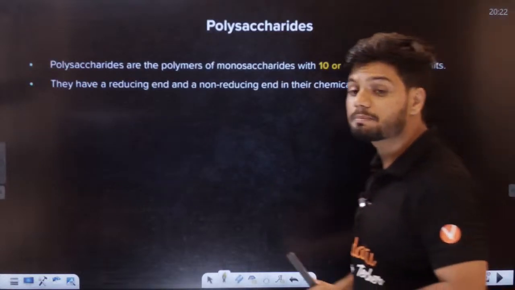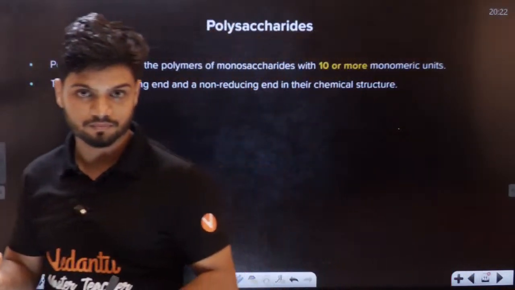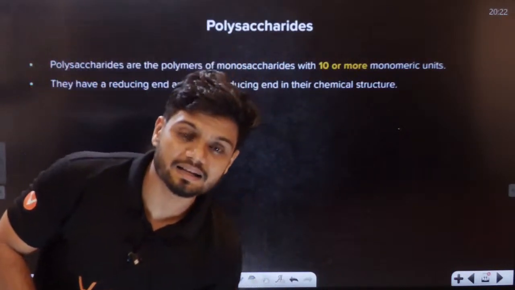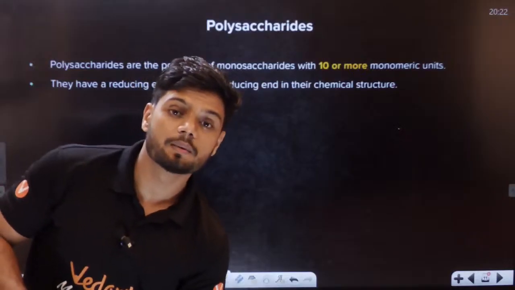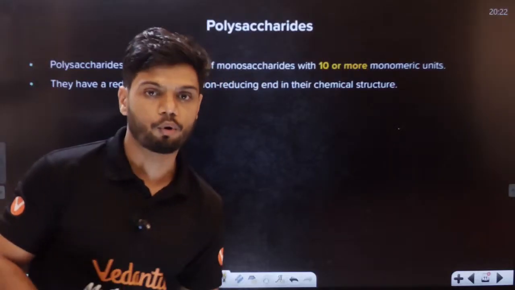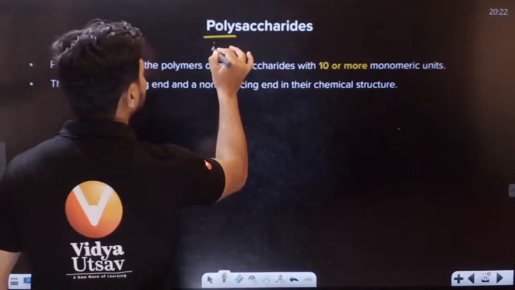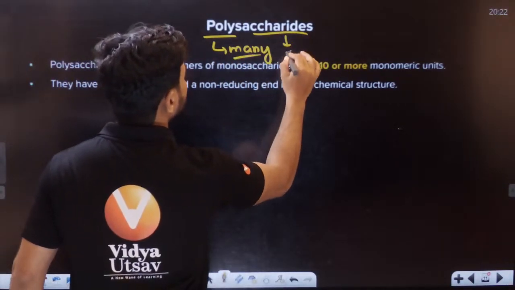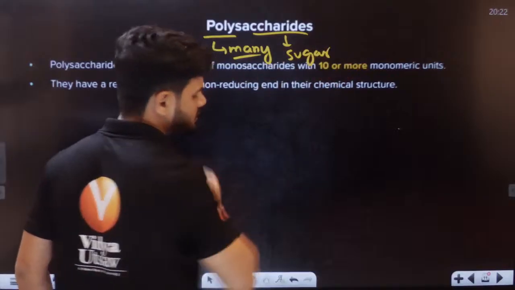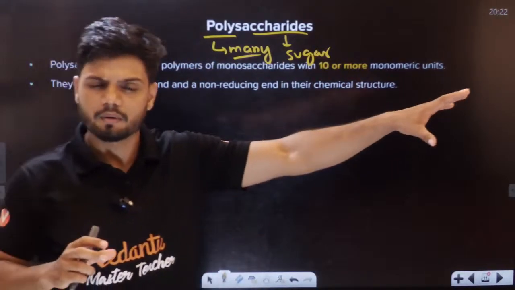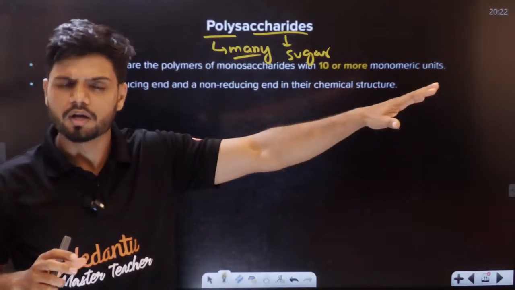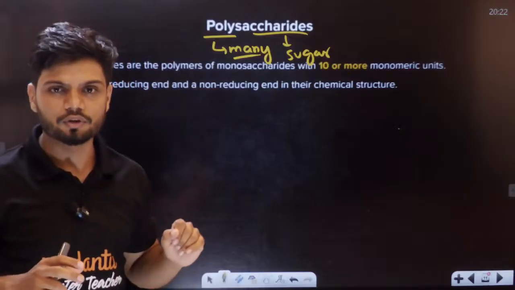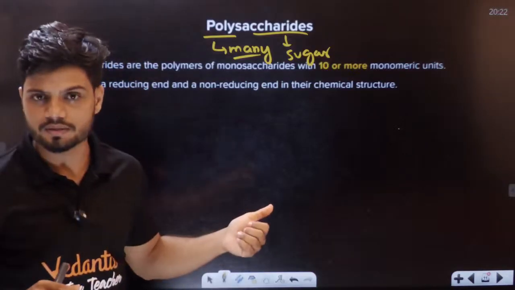Then students, what is a polysaccharide? Poly means many. Here we can find many sugar units, a very, very long chain in the case of polysaccharides.